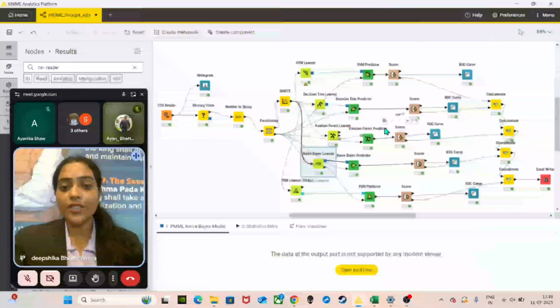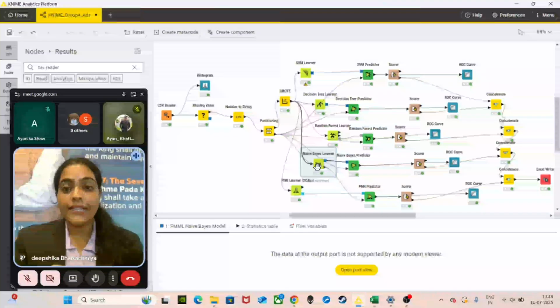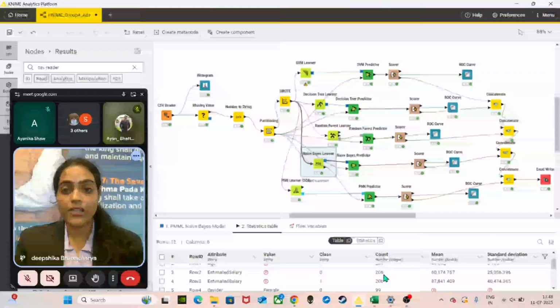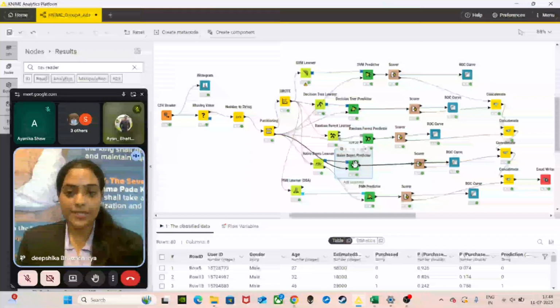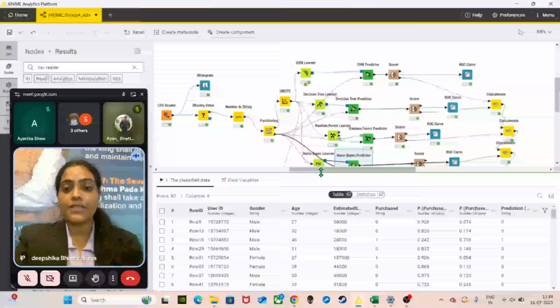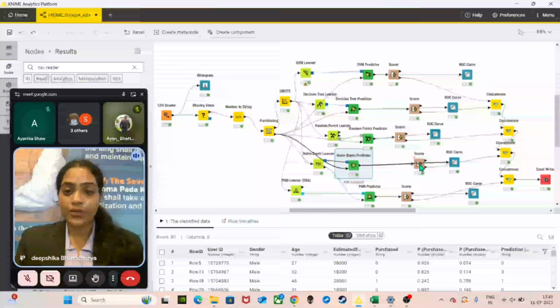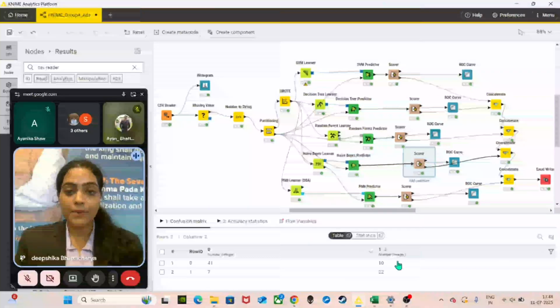Thank you, Kamal. Now let's look at the Naive Bayes learner. It is used to train the model based on probability. We then connect it to the Naive Bayes predictor to make predictions on test data. This helps us check how well the model can classify new data. After making predictions, we connect the model to the scorer node. The scorer compares the predicted results with the actual values.